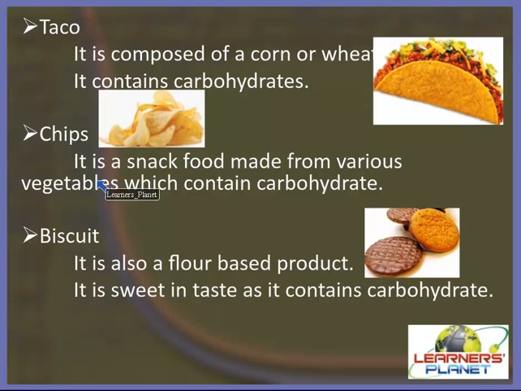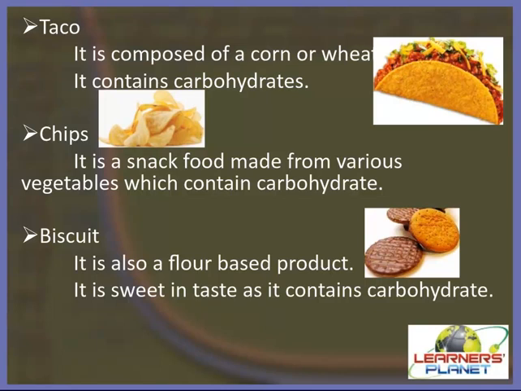Chips are also a snack food made from various vegetables which contain carbohydrate, right? So they should be consumed very little, right? And they are made from potatoes, banana, corn, etc. Right? So you should eat very little. Then biscuit is also a flour based product, and it is very sweet in taste because it contains carbohydrate, right? So you should consume it in a small quantity.